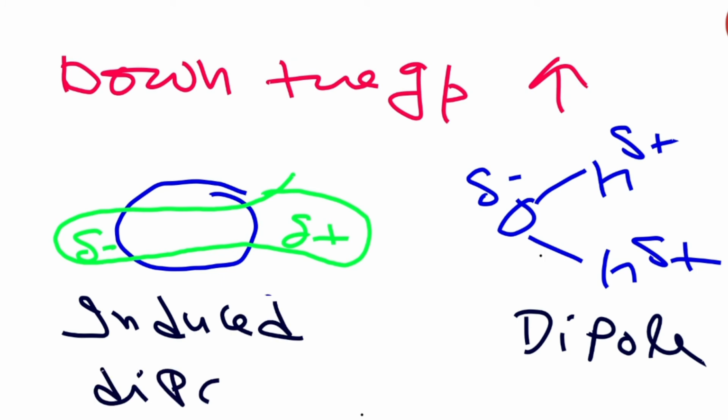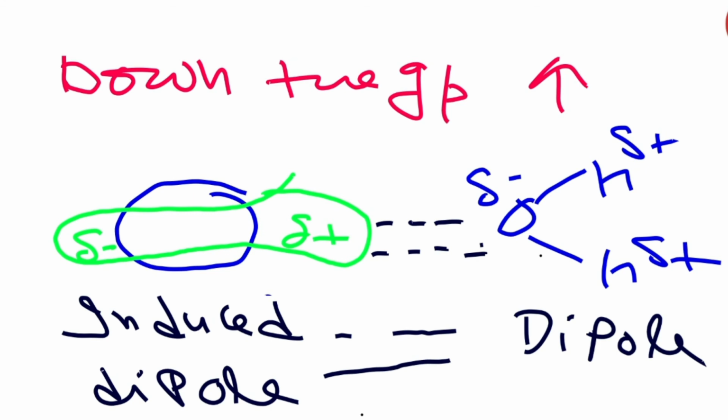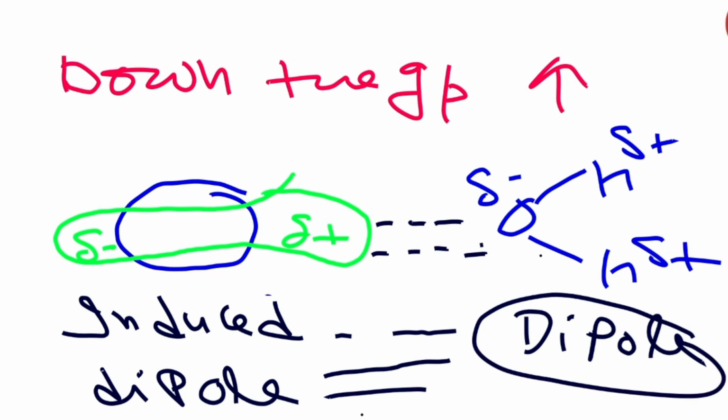Induced dipole. And whenever there is an interaction, there are forces of interaction between these molecules. So what are these forces called? Dipole induced dipole. This one is a dipole, and the dipole has induced a dipole in it. These forces are called dipole induced dipole forces. Clear? So due to this reason only, noble gases are soluble in the water.